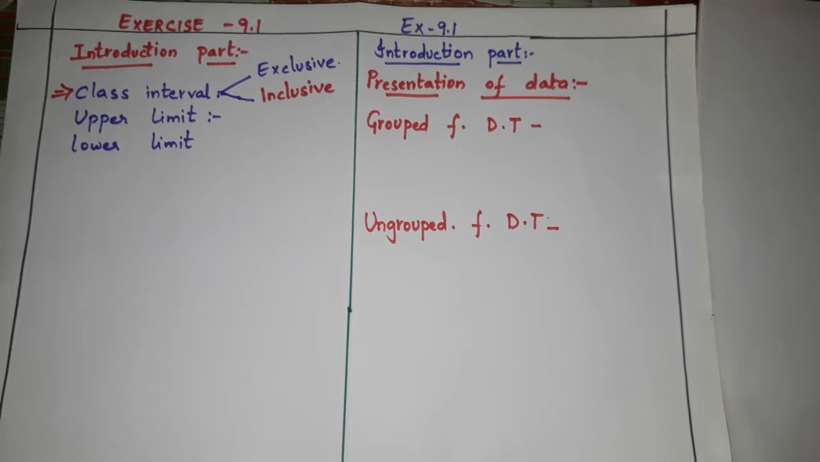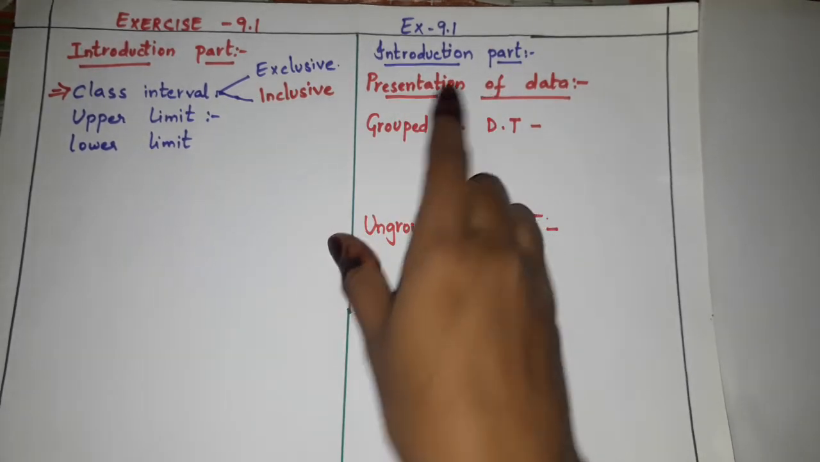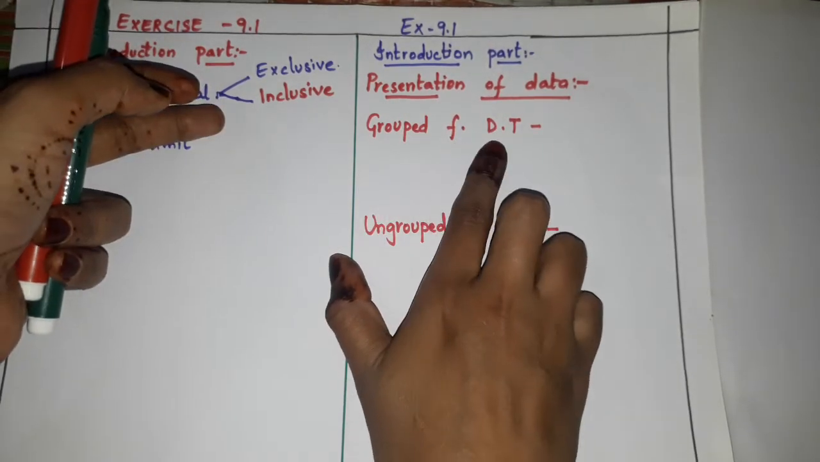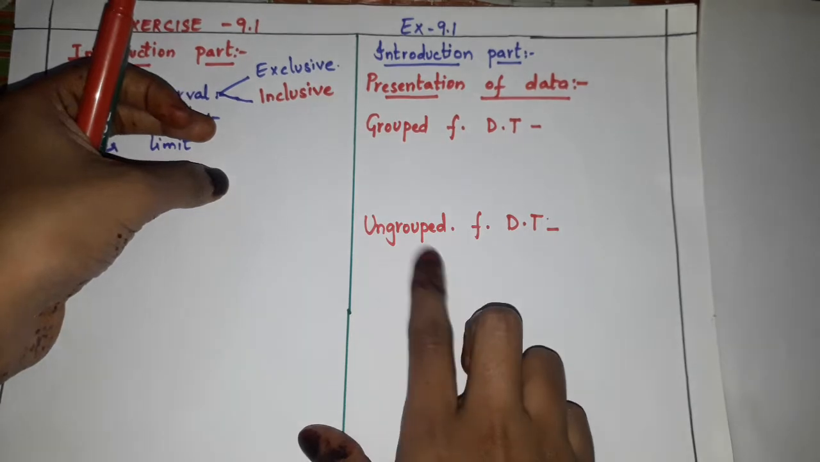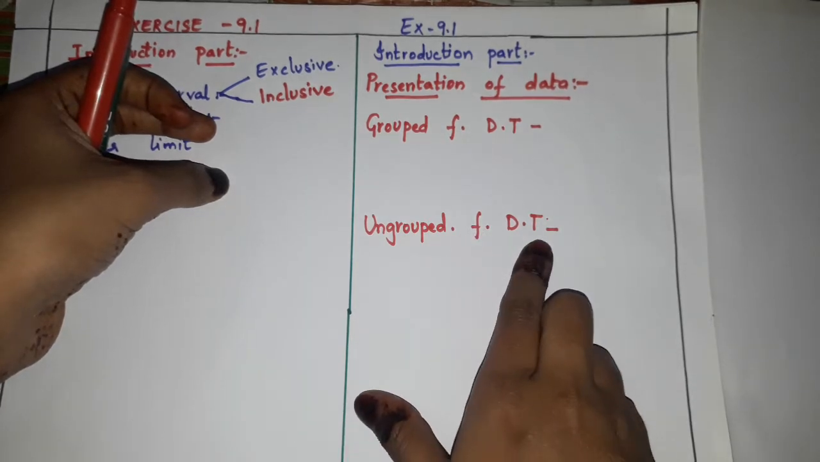In today's class, we are going to start our introduction part of exercise 9.1, children. Now, under presentation of data, we have grouped frequency distribution table and ungrouped frequency distribution table, children.